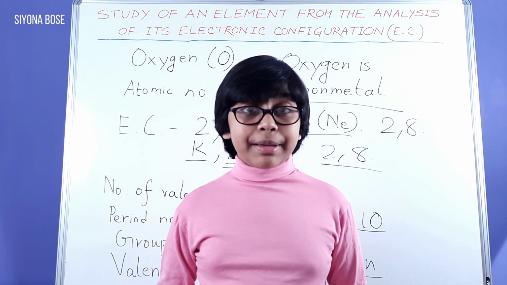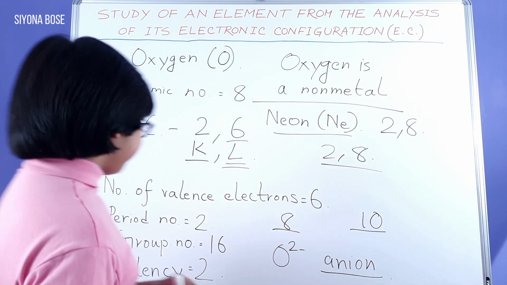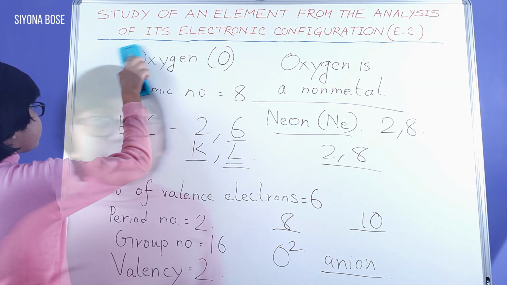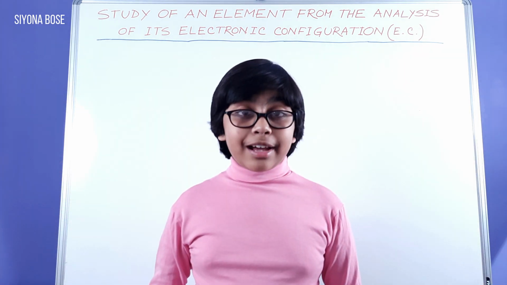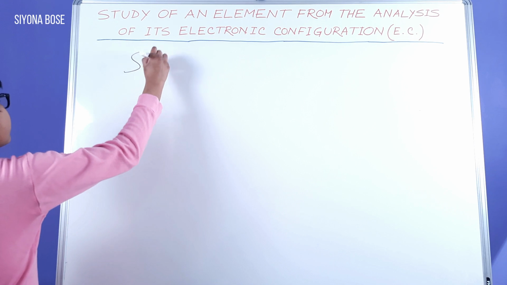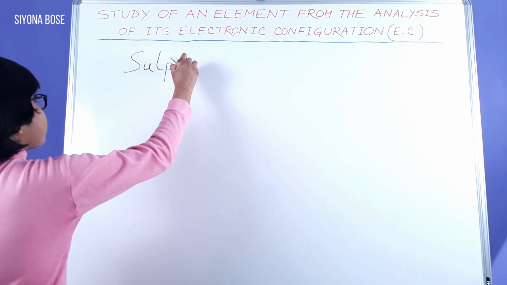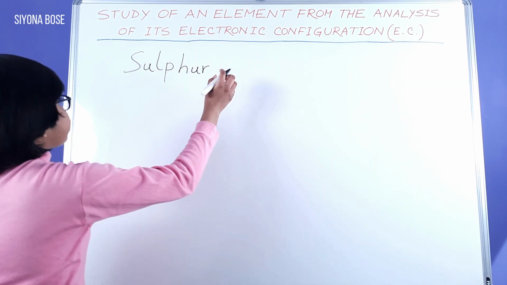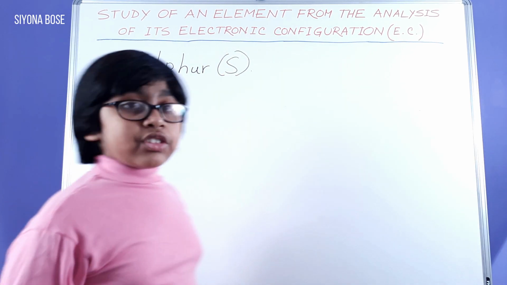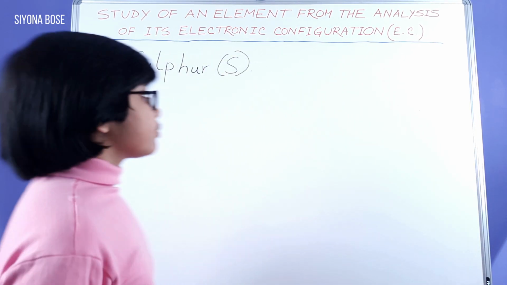Now we will discuss sulfur. Sulfur, first atomic number.